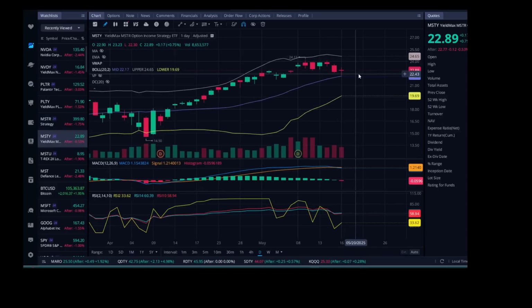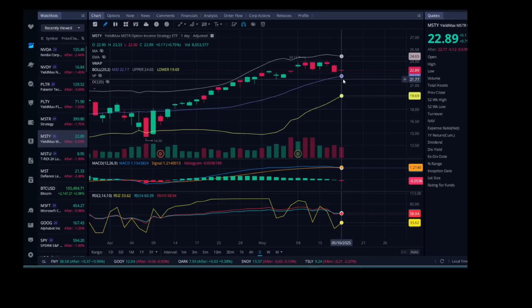So now we're looking at MSTY, and as you can see here, looks like it is getting close to the midpoint on that Bollinger Band, and if it can come on down into this area here, maybe I'll buy a few more shares. It looks like we've got a little negative momentum, maybe a cross down on the MACD, and we are cooling off on that RSI.